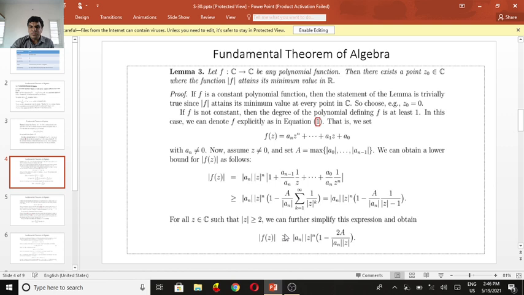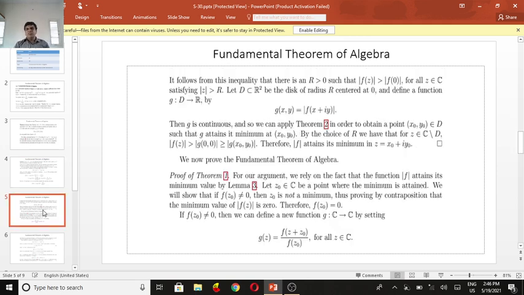So it follows from this inequality that there is an R greater than 0 such that the absolute value of f of z is greater than the absolute value of f of R, for all z belonging to C satisfying the absolute value of z greater than R.